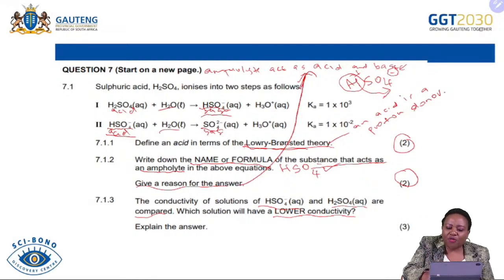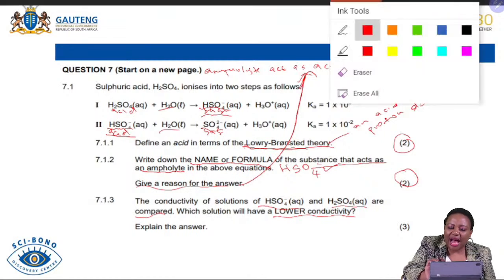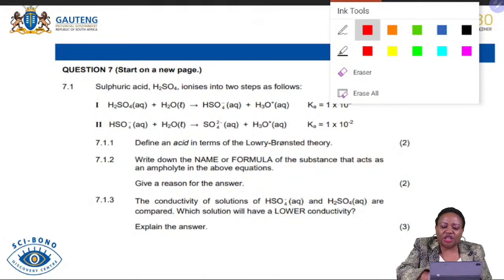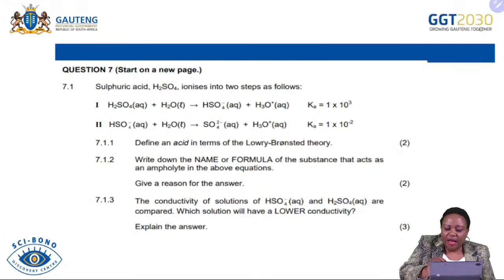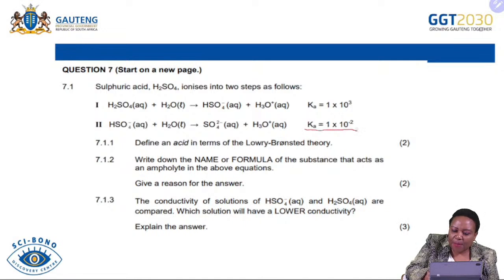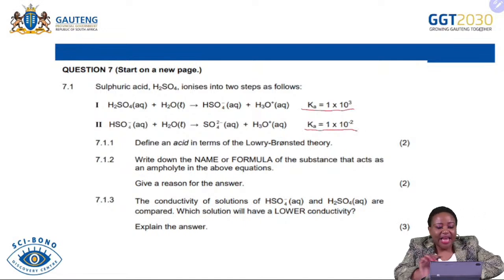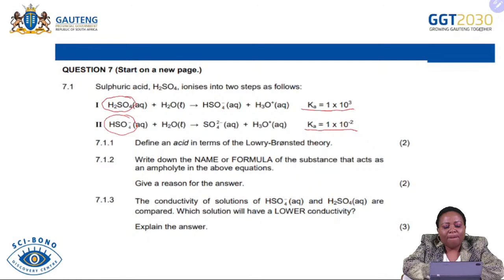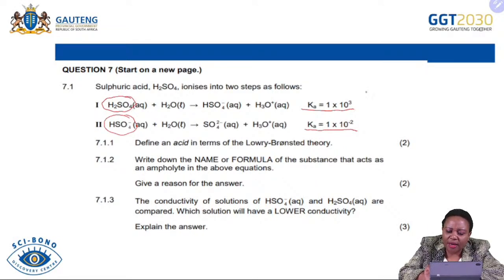So the examiner provided us with some information here that will assist us to see whether the acid is a strong acid or a weak acid. Now, our Ka values that are provided are already telling us. If you compare this acid, which is H2SO4, and this acid, which is HSO4 minus, you can see that the Ka value of this one is greater than 1 and the Ka value of this one is less than 1.